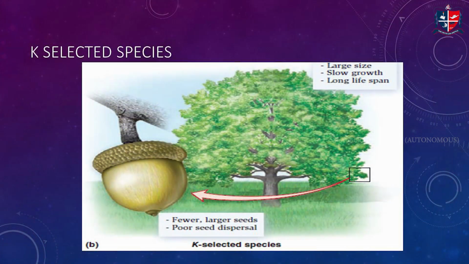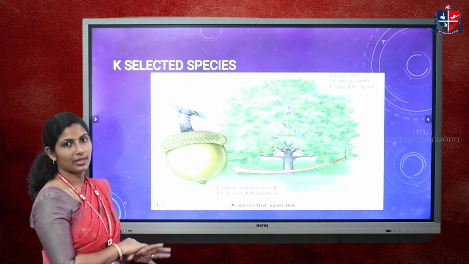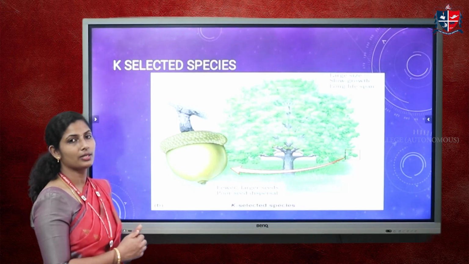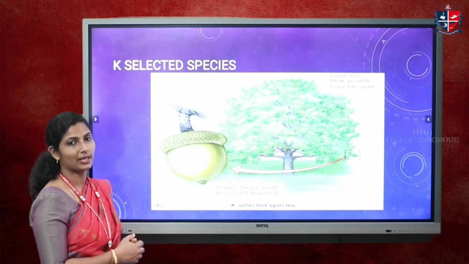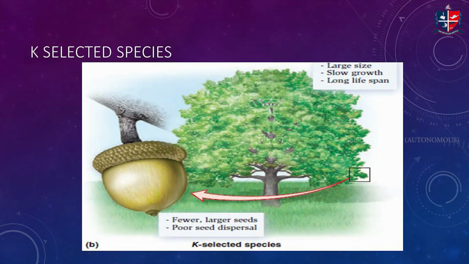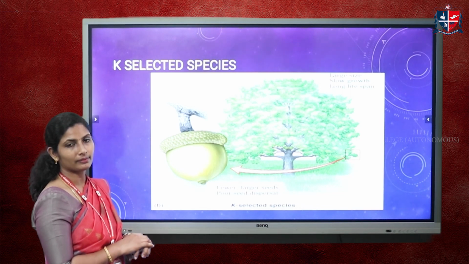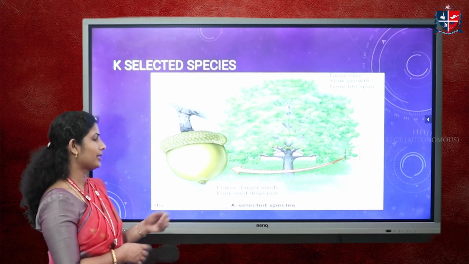Now this is a pictorial representation of K selected species. You can see the oak tree here and the acorn of the oak tree inside which the seed is found. The size of the tree is very big. It takes a very long time for its complete growth. Its lifespan is very long and it reaches maturation age very late, and the number of offspring produced is very low, but they will be of very high quality. They have poor seed dispersal. Most of the seeds it lays fall below the tree itself, so it does not have much dispersal ability.